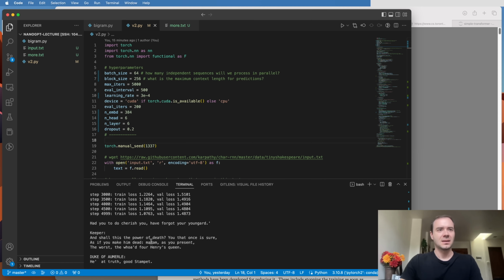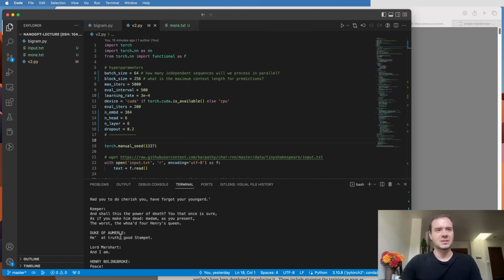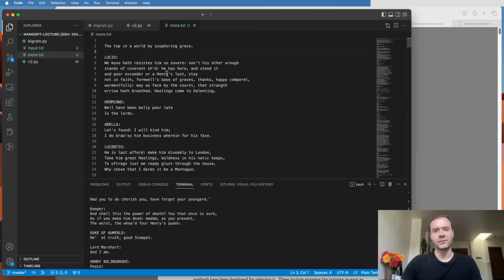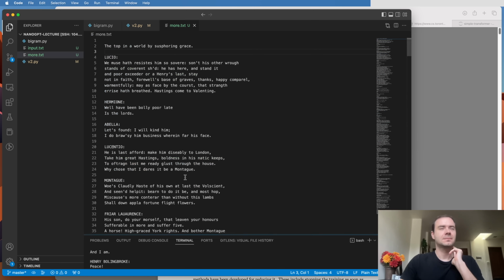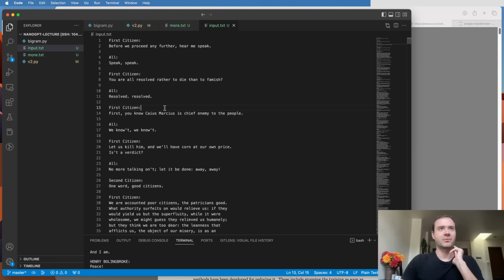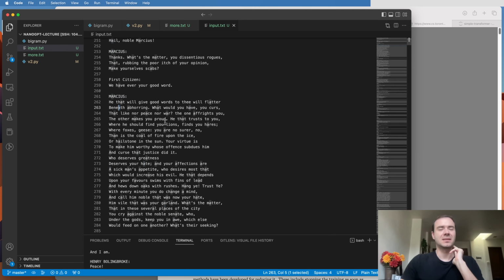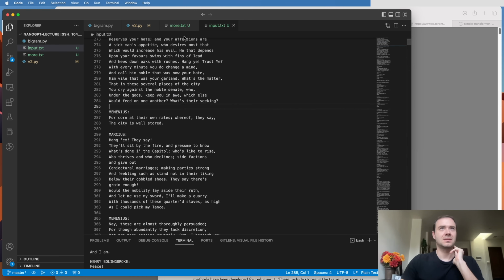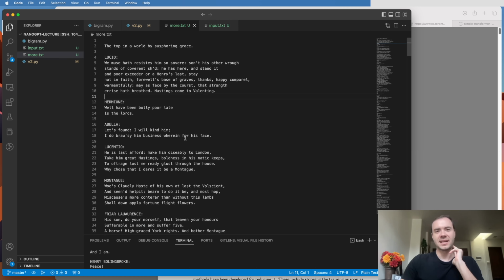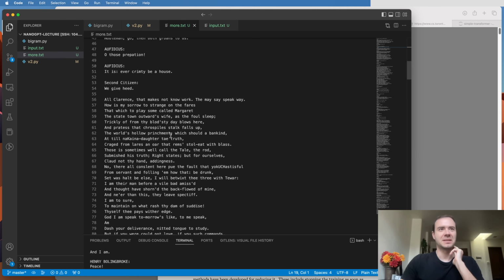I'm printing some of the Shakespeare here, but what I did also is I printed 10,000 characters, so a lot more, and I wrote them to a file. And so here we see some of the outputs. So it's a lot more recognizable as the input text file. The input text file, just for reference, looked like this. There's always someone speaking in this manner, and our predictions now take on that form. Except, of course, they're nonsensical when you actually read them.